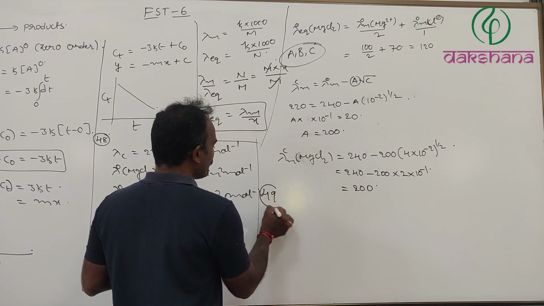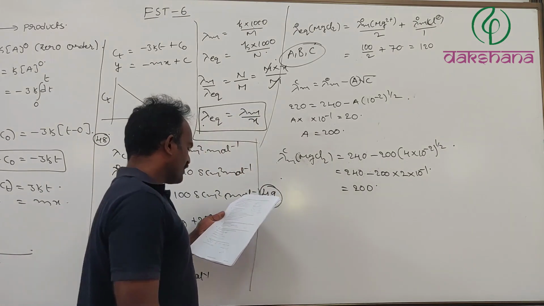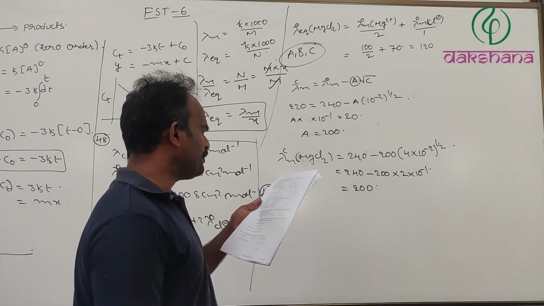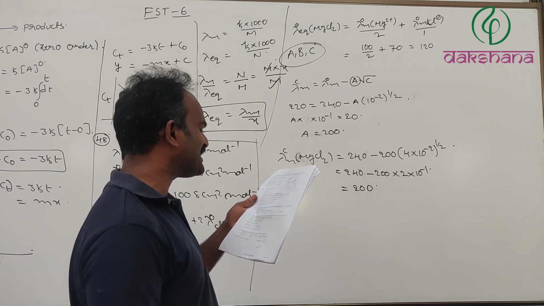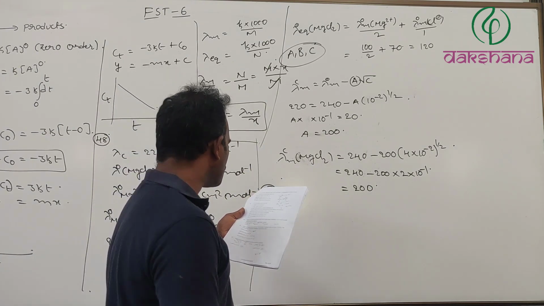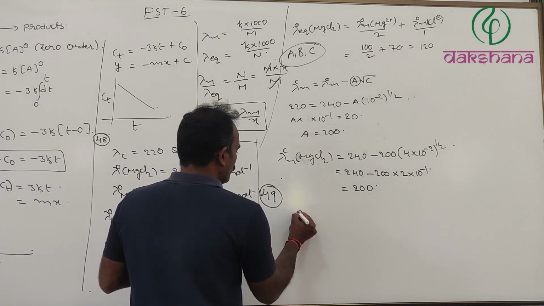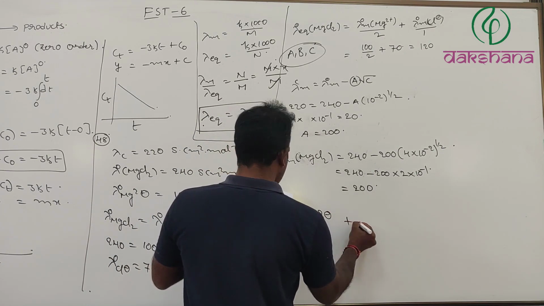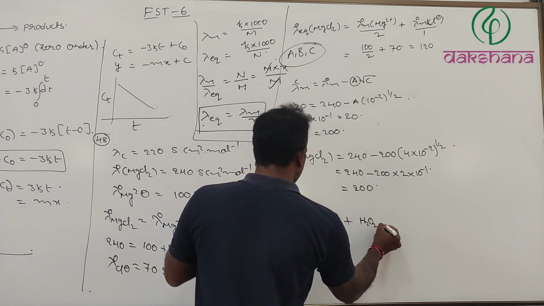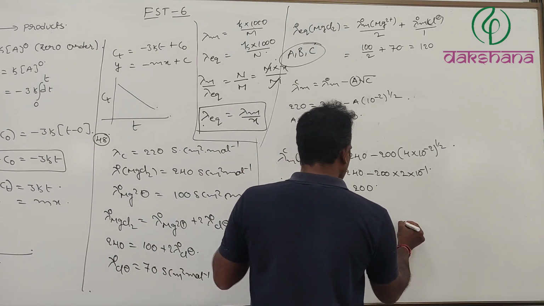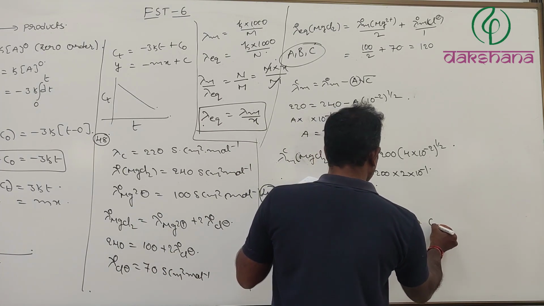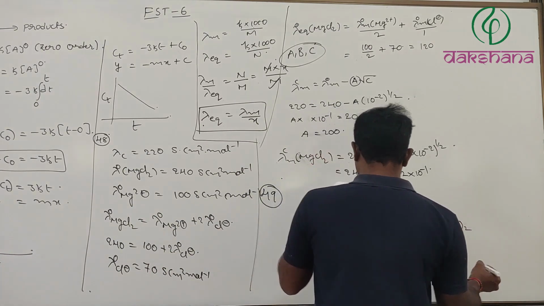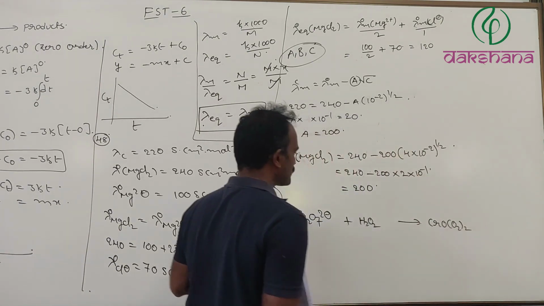Next, question number 49. Balance the following chemical reaction with the simplest integer coefficients A, B, C, D and E, and then choose the correct option. Now it will be Cr2O7 2 minus plus H2O2 gives rise to CrO5, plus H2O.